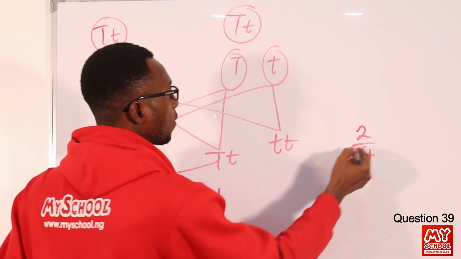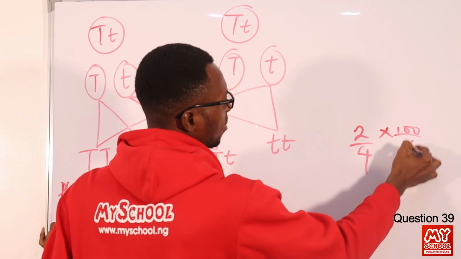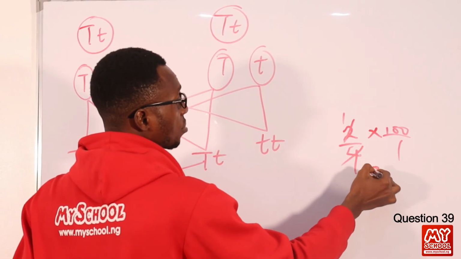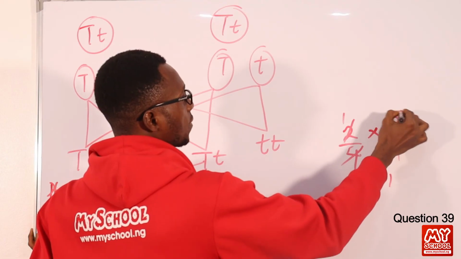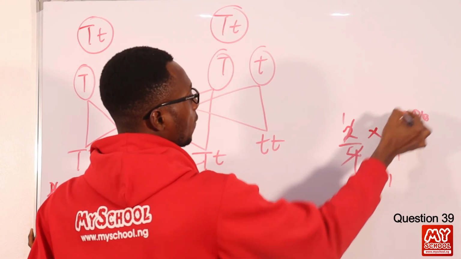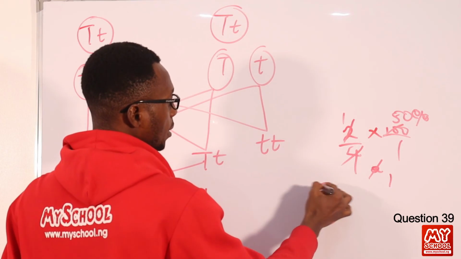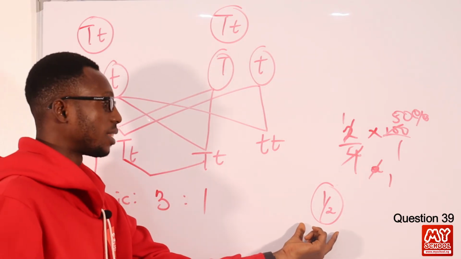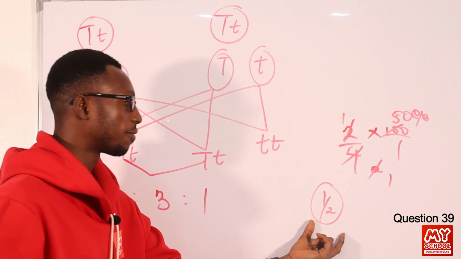So that is 2/4, you can say times 100%. Just say 2/4. This is 50%, or you can say half. So that means half of the offspring produced actually carry the recessive trait.